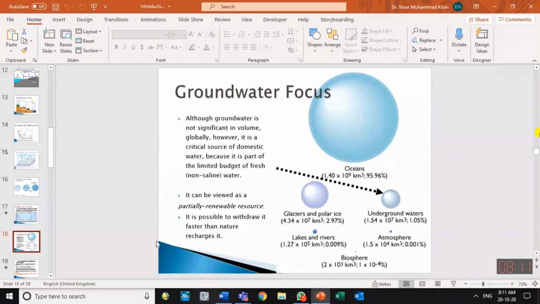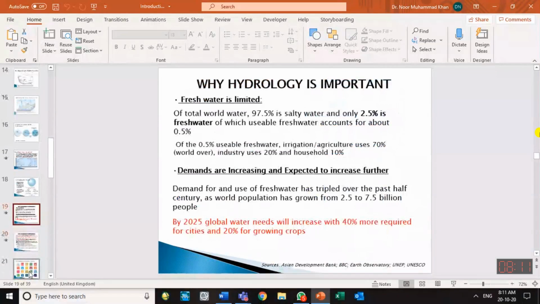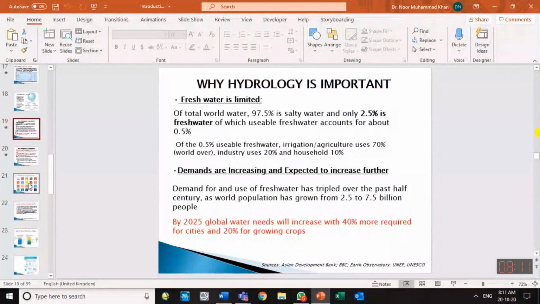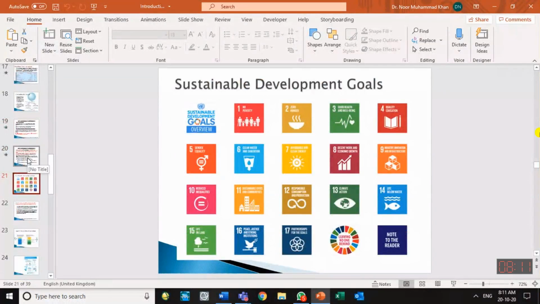Okay, volumetric terms में आपको बताया था, then importance of water बताई थी, फिर आपको Sustainable Development Goals के बारे में बताया था। This is not directly hydrology. Sustainable Development Goals एक world scenario है। All the countries of the world have thought that if we set some goals for us, that is good, we will be moving in a focused direction. गोल्स जो हैं हमें एक focused direction में move करने में help करते हैं।